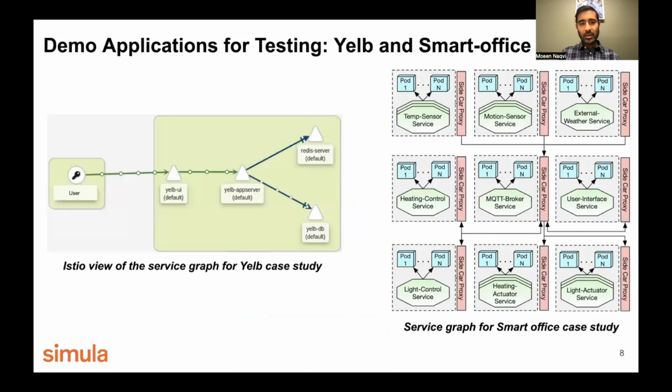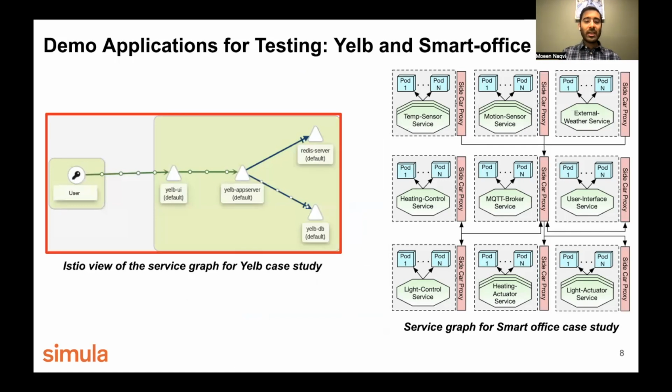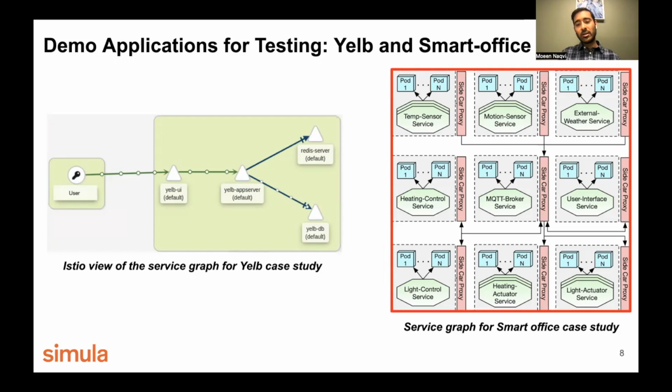In order to test our approach, we have used two demo applications. First of all, we have Yelp, which is an open source application. Here you can see the Istio view of the service graph. It consists of a UI, a Redis server, a Yelp DB, and there is an application server. From the UI, you can vote for different items, and using that, traffic flows from the app server to the DB. Second, we have our smart office case study that we have developed by ourselves.